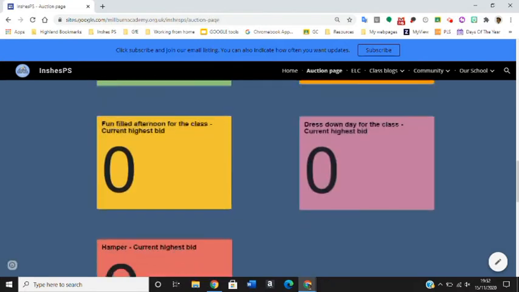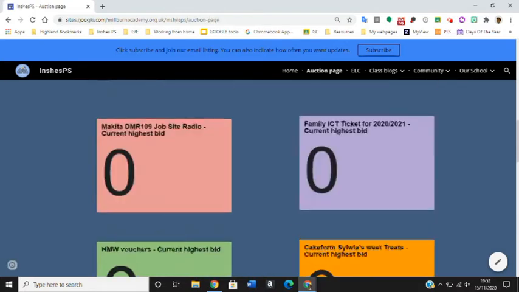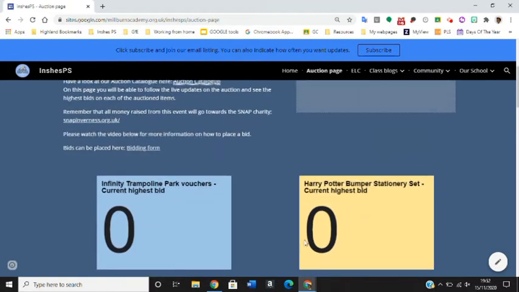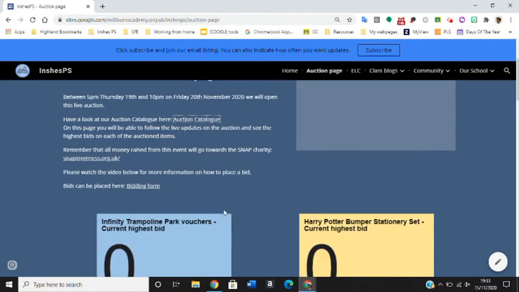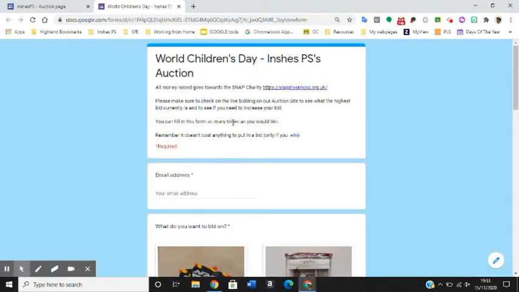So this means that all the items that you can bid on, they are lying here, and you can see that currently there is 0. So obviously there's no bids on them, so therefore they're all 0 at the moment. In order to place a bid, you have to go into the bidding form, which is located here. Click on this and it will take you in here.